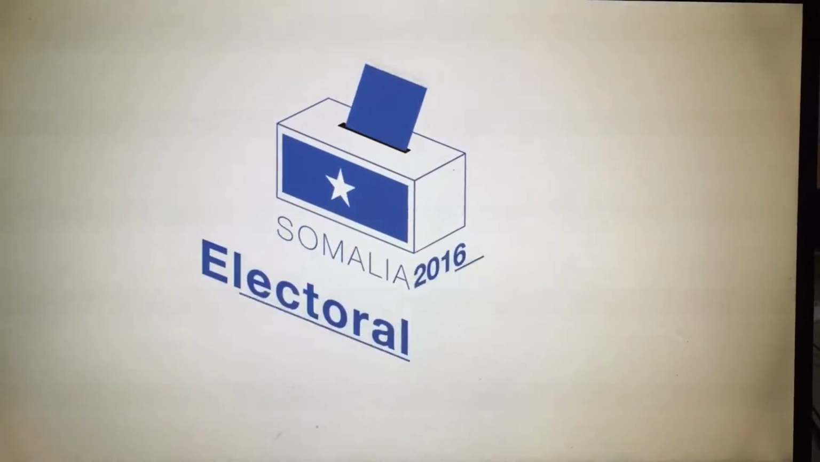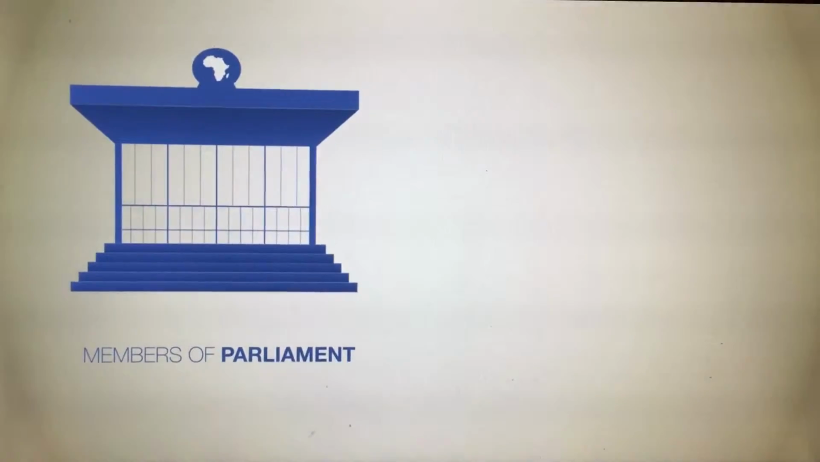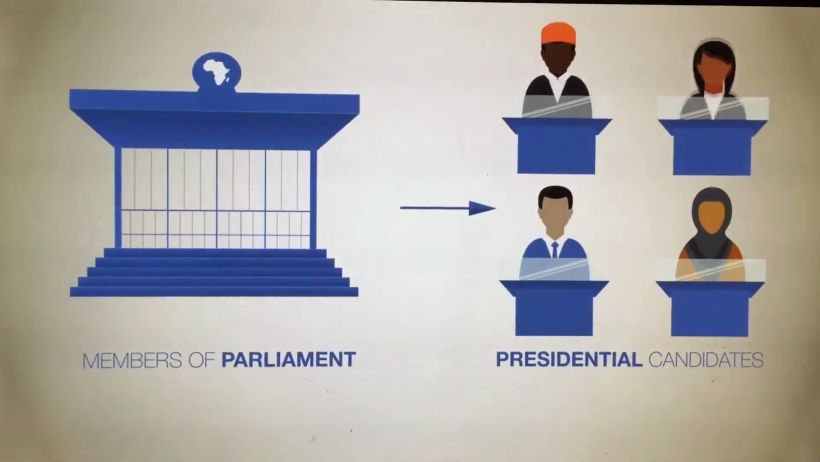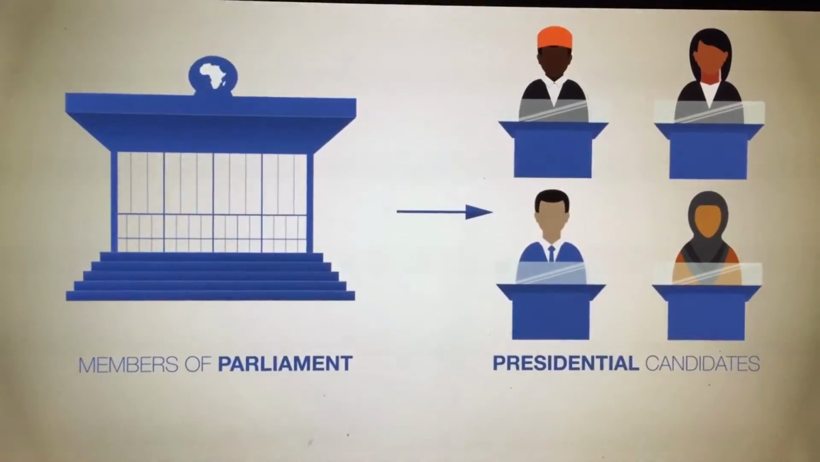The electoral process in Somalia will choose members of the country's next federal parliament, and members of the newly installed parliament will then vote for the country's presidential candidates. Here is how the process will work.